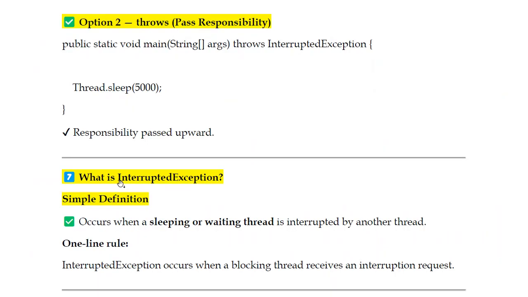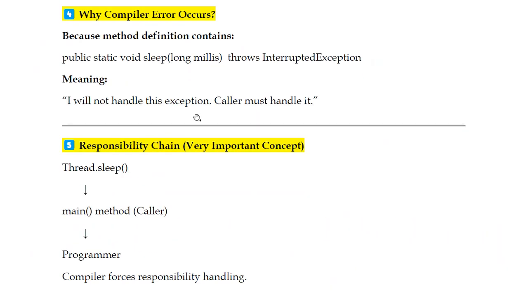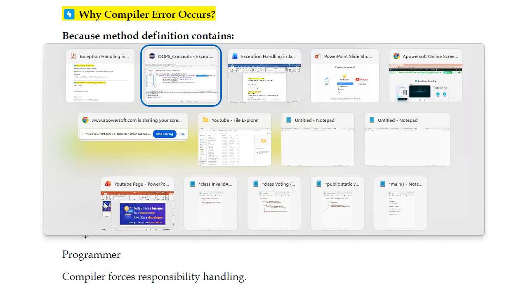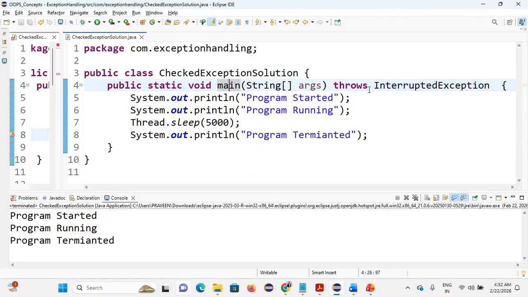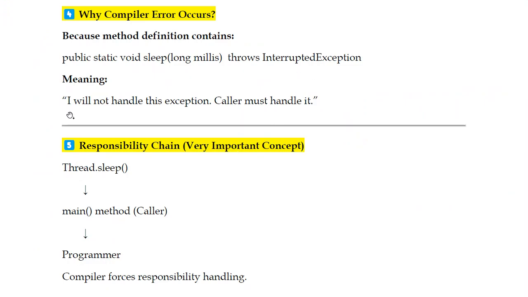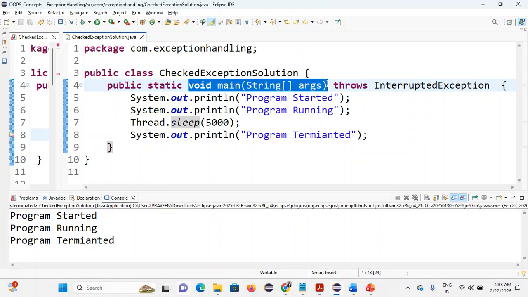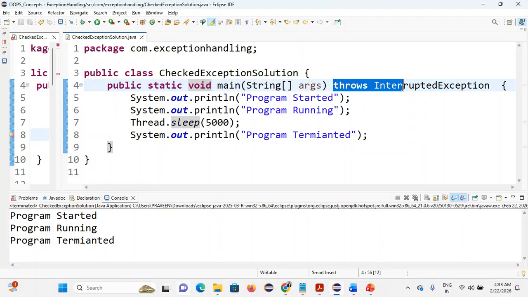So now, read out the previous method, what I told. As per the definition, I will not handle this exception. The sleep method is saying the caller must handle it. So here who is the caller? The main function. So on the main function I'm giving throws. What is the meaning? Throws InterruptedException means I will not handle this exception; the caller must handle it. This method is again not going to handle it. It is carried forward upward. So whoever is calling this main function, that developer or programmer, can handle this InterruptedException.